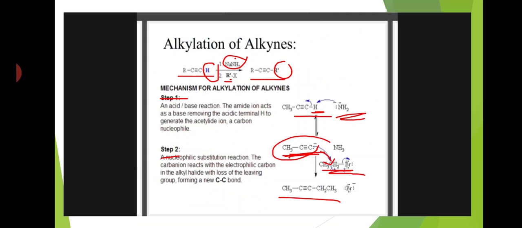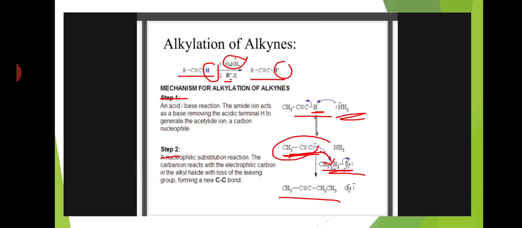This reaction involves two steps. In step 1, the amide ion acts as a base and removes the terminal hydrogen, which generates the nucleophile. Here CH3 C triple bond CH is propyne. NH2 minus, the amide, acts as a base and removes H plus, forming the carbanion CH3 C triple bond C minus. It acts as a nucleophile.